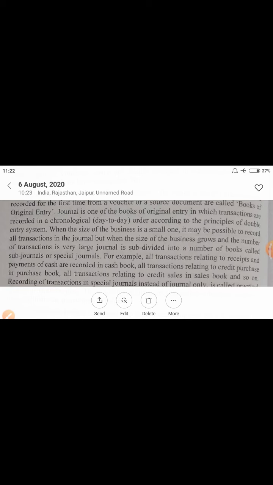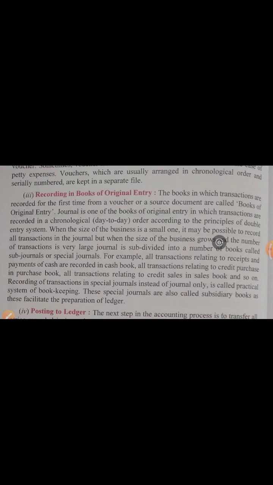The transactions which are not recorded in all these 7 books will be recorded in journal proper. Like if you are purchasing any asset on credit, that will be recorded in journal proper. Now the confusion may be in your mind: ma'am, you told me that credit purchase will be recorded in purchase book.